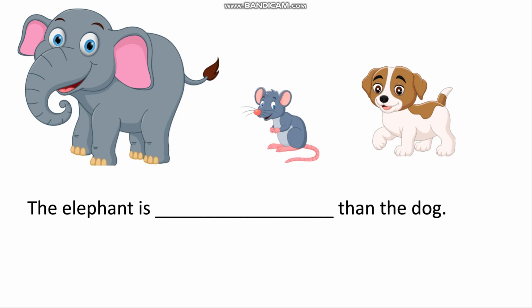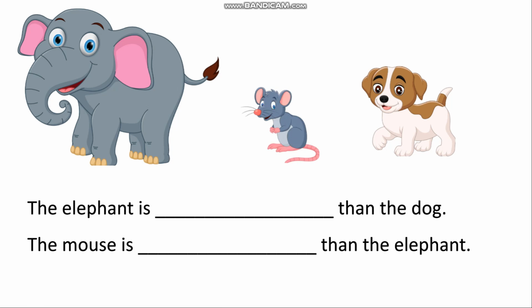Bachcho, pay attention to the question. How many animals we are talking about? First, which animal is coming? Okay. The second is, the mouse is dash than the elephant. And the last question is, the mouse is the dash. So you will write the answers quickly.